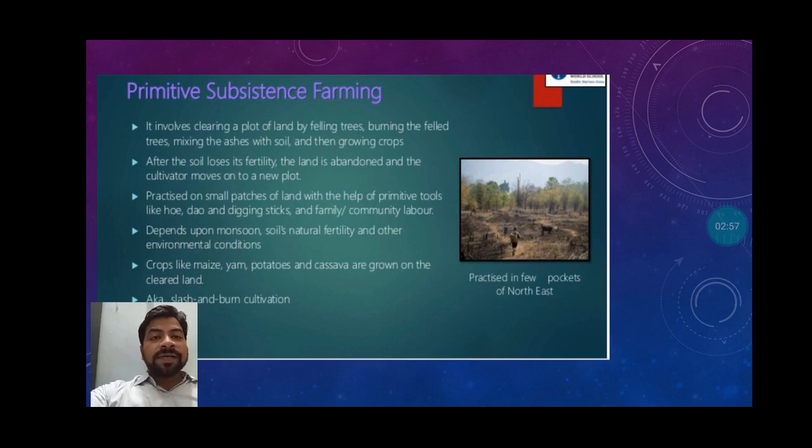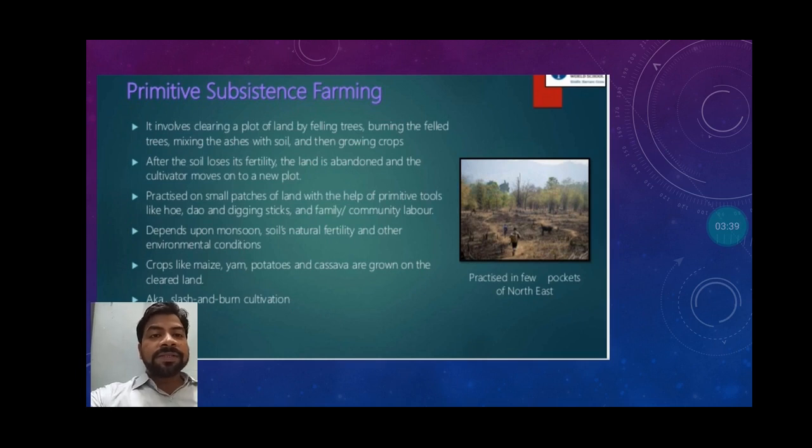It involves clearing a plot of land by felling trees, burning the felled trees, mixing the ashes with soil and then growing crops. Primitive subsistence farming is practiced in different ways in many places. In forest regions, people cut down the trees, burn them and mix the ashes of the trees into the soil. This way they manage the soil for cultivation. This is called jhum cultivation or slash and burn farming. It has different names, which we will cover in the next part.